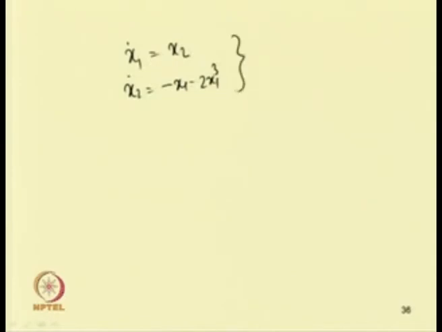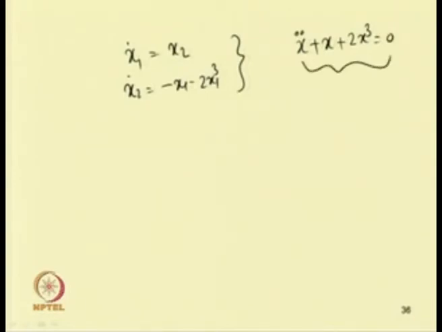That means we have taken the equation this way: x double dot plus x plus 2 x cube equal to 0. So, let us take this equation.